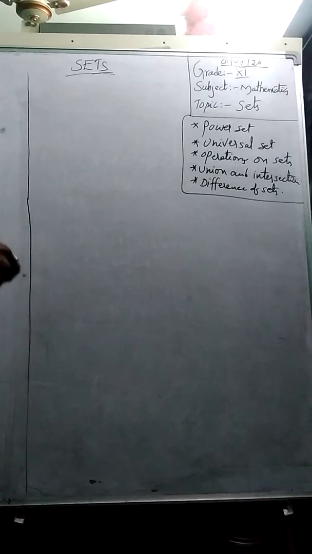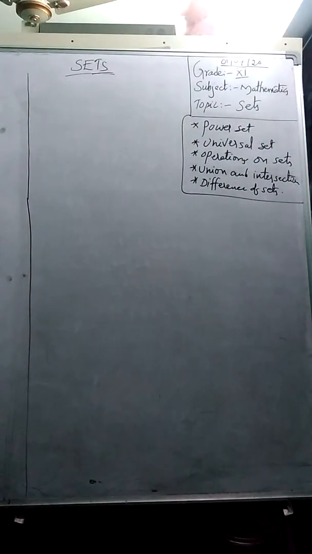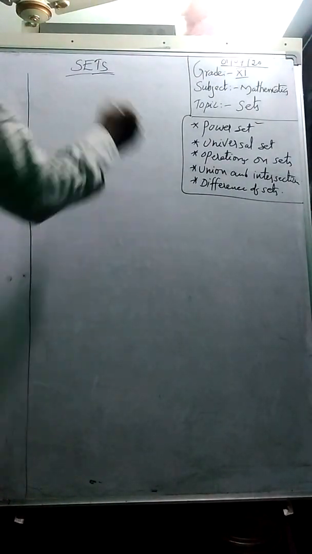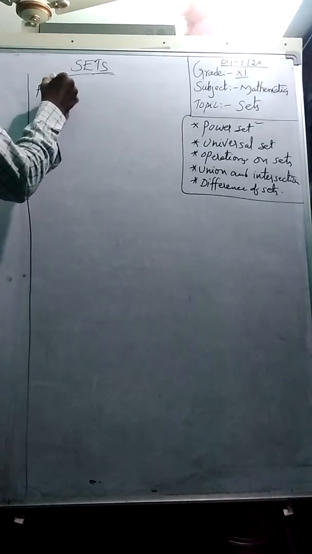Afternoon, students. In the previous class, we discussed types of sets: finite, infinite, equal sets, singleton set, and empty set, also called null set or void set. We also discussed the power set. The power set is nothing but the set of all subsets of a given set. A power set we can represent as P of A.